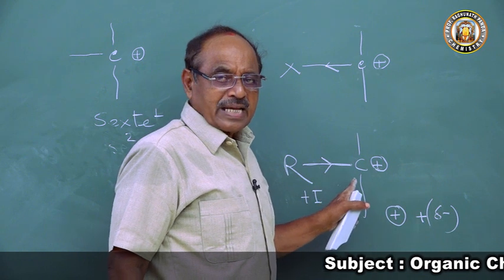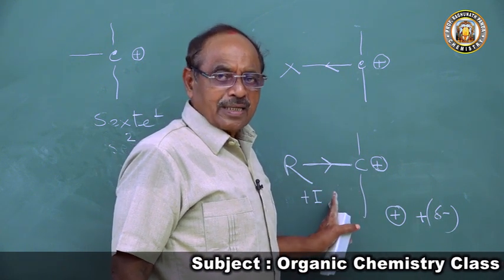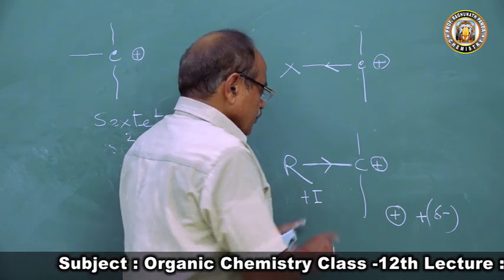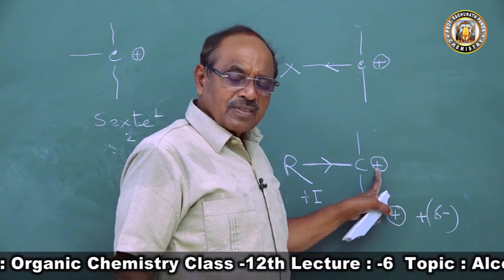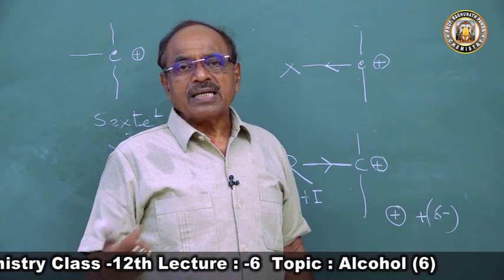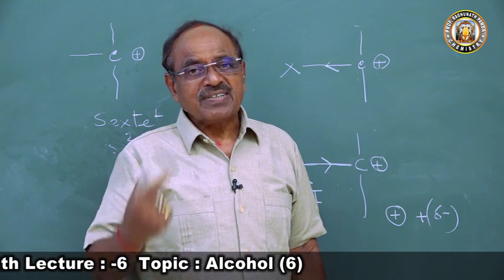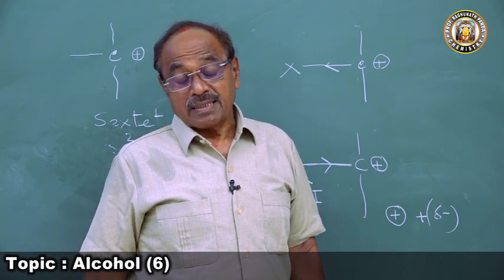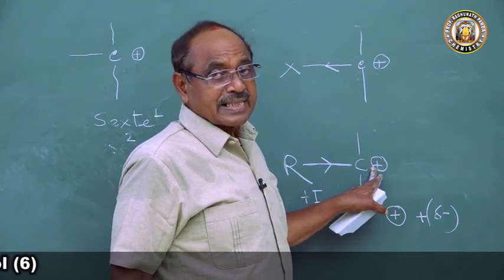So when the carbocation is substituted with an alkyl group, which is an electron releasing group, because of the plus I effect the positive charge density of the carbocation decreases. Hence the stability of the carbonium ion increases, or the reactivity of the carbonium ion decreases.